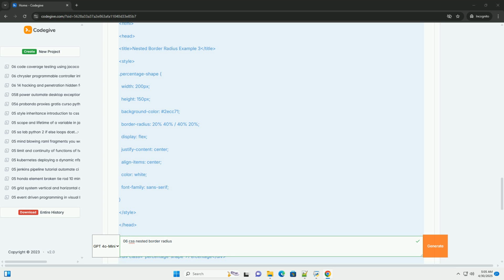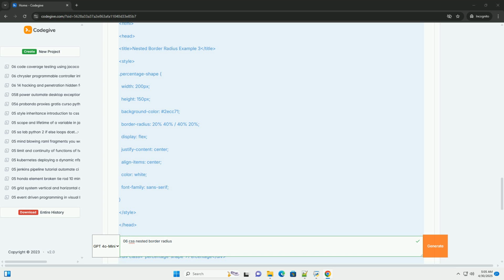Online CodePen examples: search for CSS nested border radius CodePen on CodePen for interactive examples and inspiration. MDN Web Docs: The Mozilla Developer Network, MDN, provides comprehensive documentation for CSS properties, including border radius. CSS-Tricks: CSS-Tricks is a valuable resource for learning about CSS techniques and best practices.